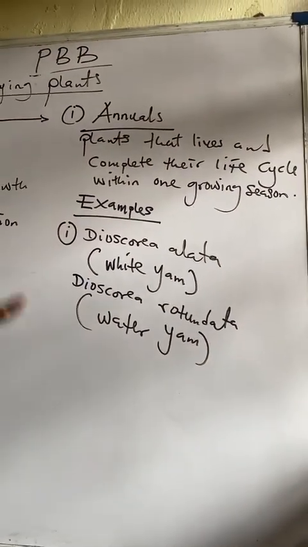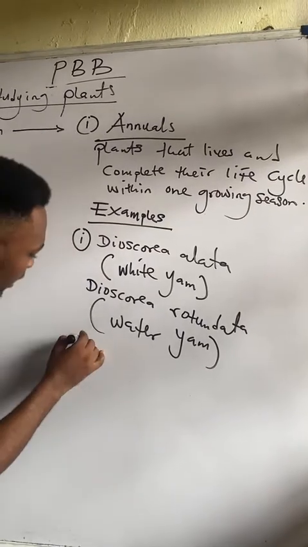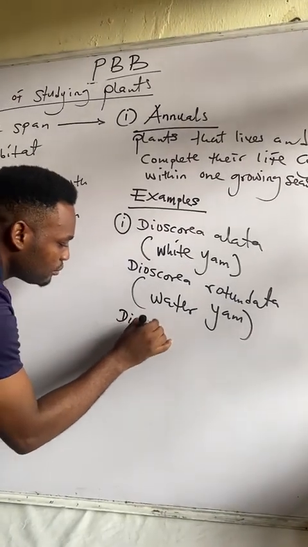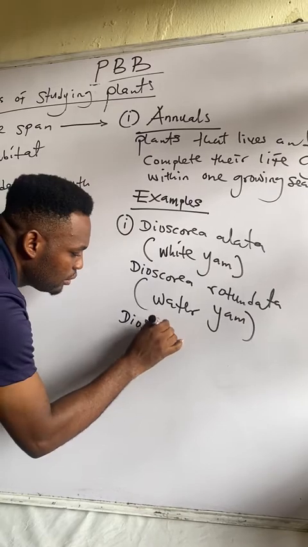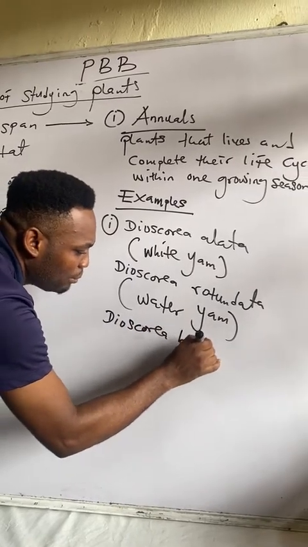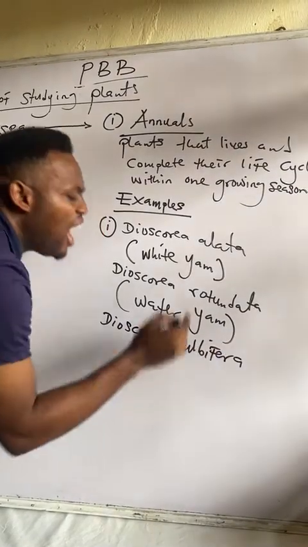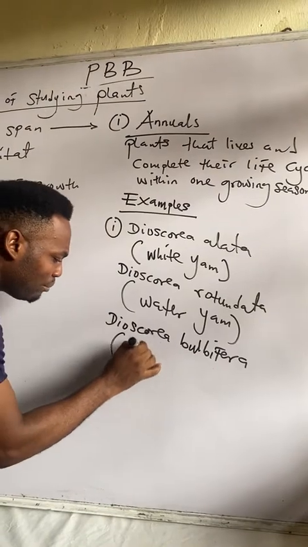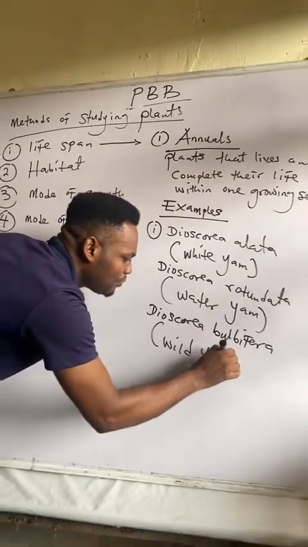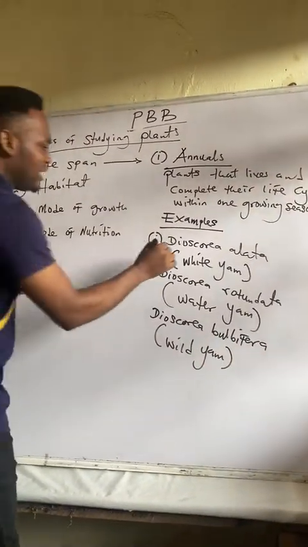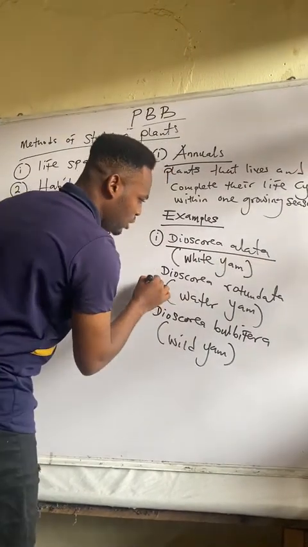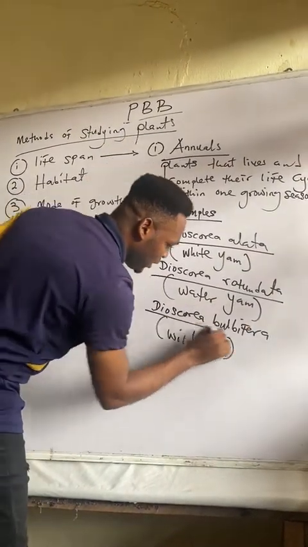If we say Dioscorea bulbifera, that will mean wild yam. So you take note of the botanical names. I will underline all the botanical names here.